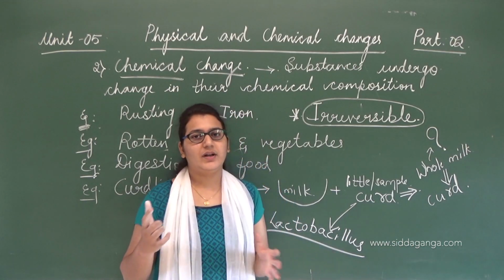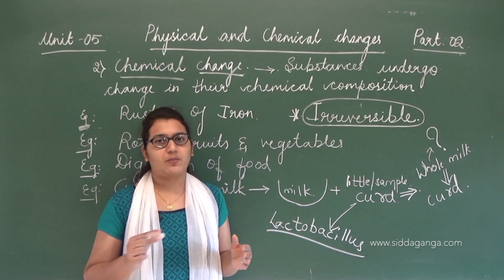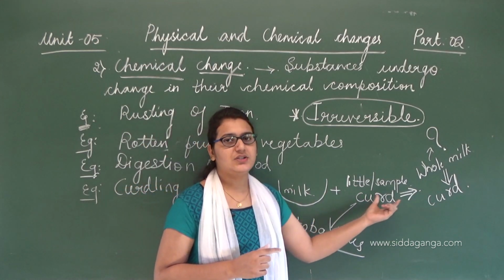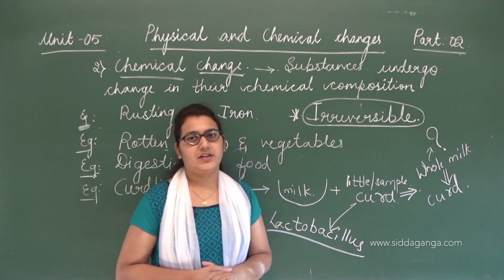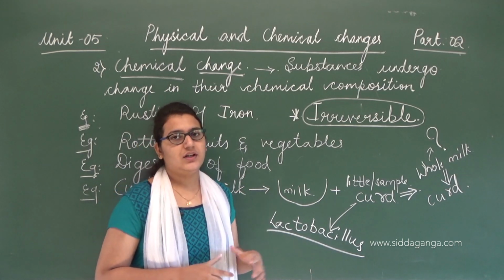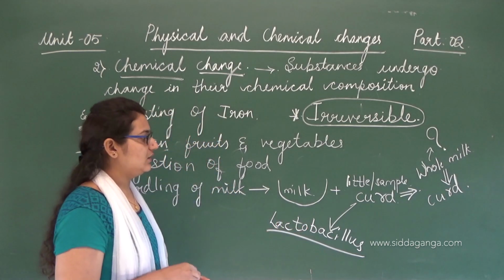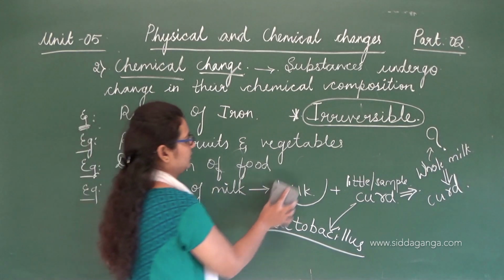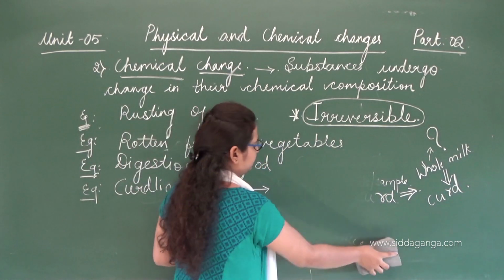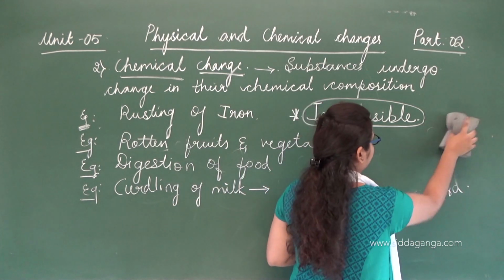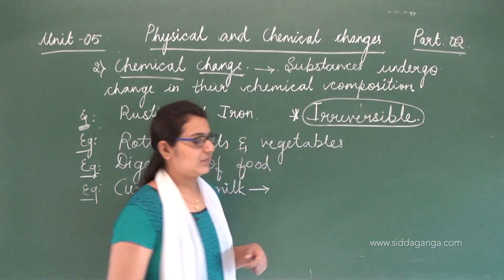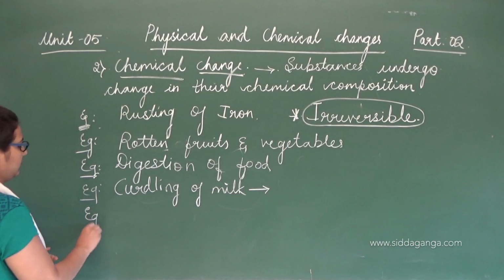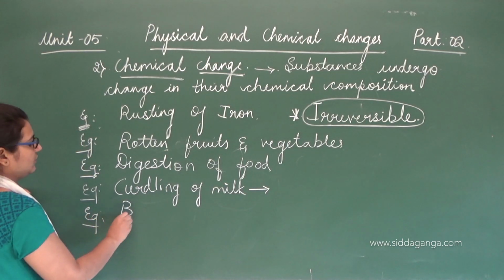No matter whether there is a change in the physical properties or not, there is a change in the chemical composition. This is the chemical change. Another example, burning of wood.